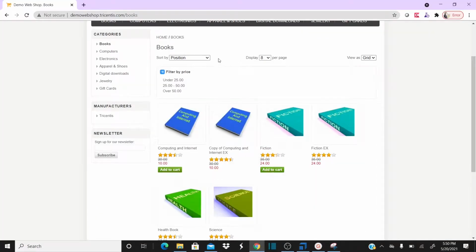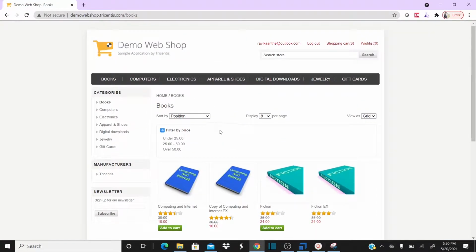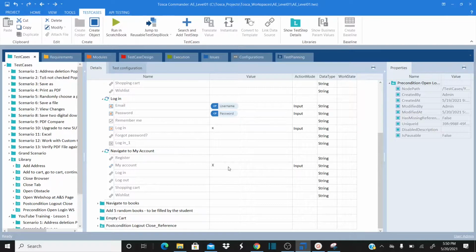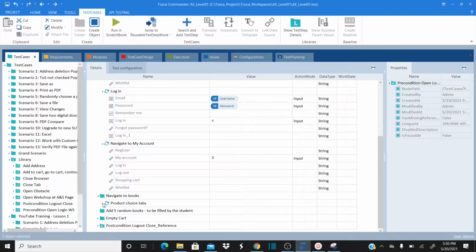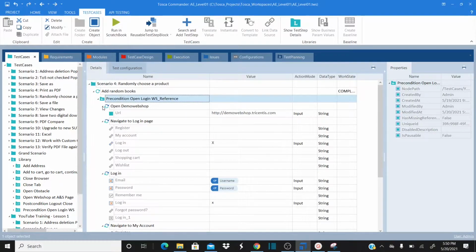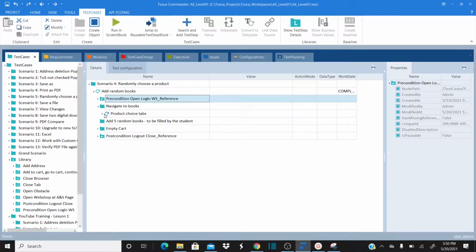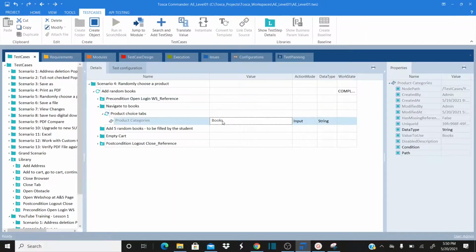Okay, I navigated to my account. After that, I'm going to navigate to my account and then navigate to books. So here, for this navigation of the books, I already added one folder called navigate to books, where I am selecting the product category called books.